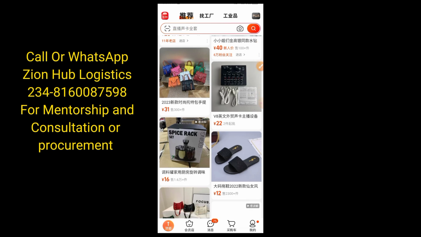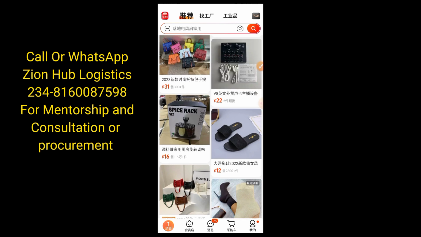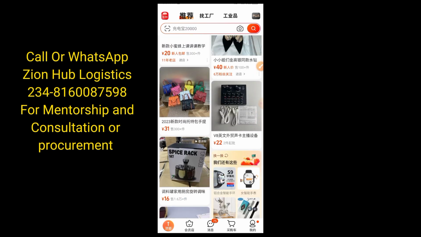Now, in today's strategy, I'm going to be showing you the secret of bargaining with your supplier. So it's going to help you reduce local shipping fee and also reduce the price of what you are buying, since you are buying everything from a store, right?